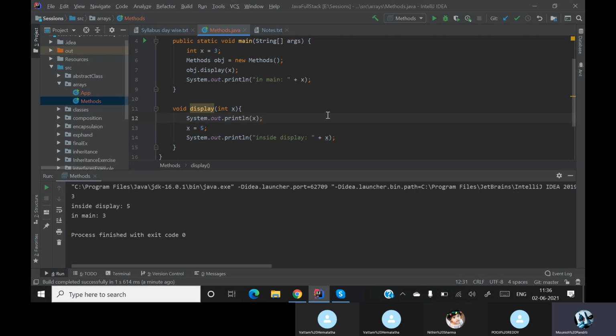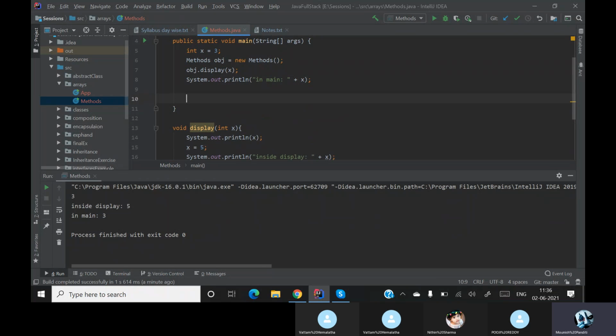Are you people understanding what I am speaking over here? Yes, sir. It is not possible to pass it by reference, meaning pass it by address, for a normal variable.